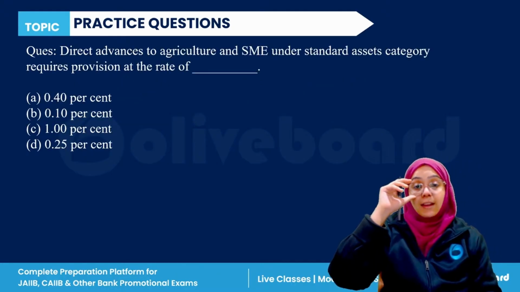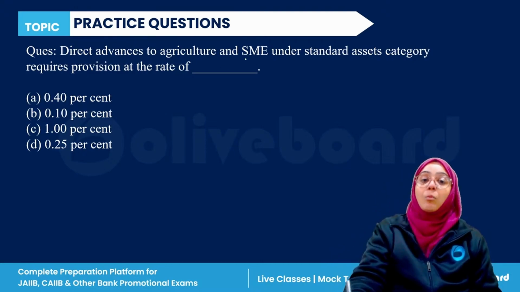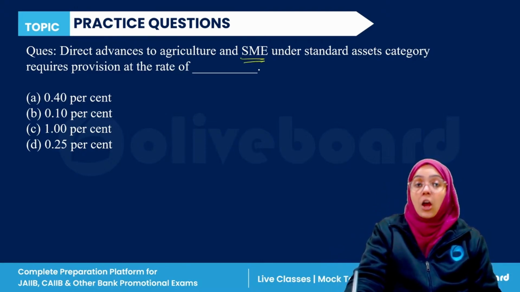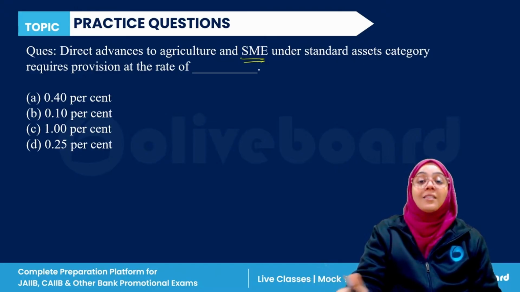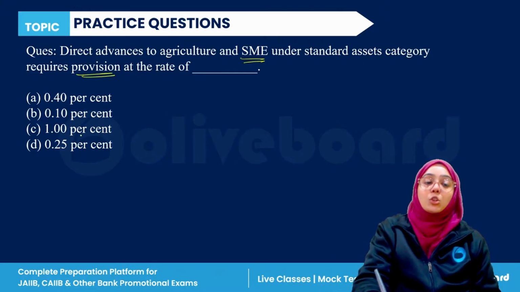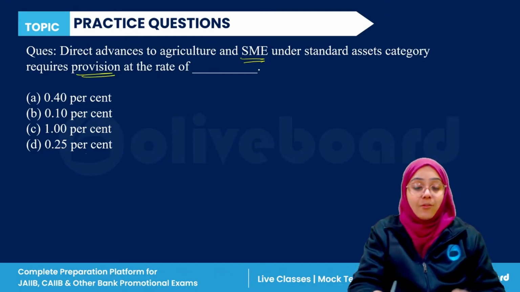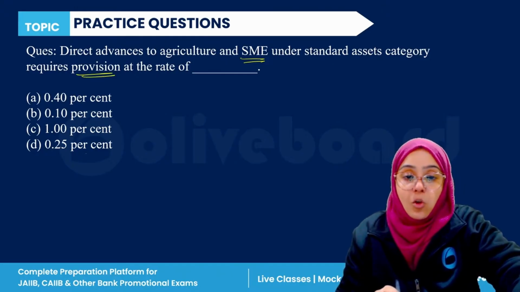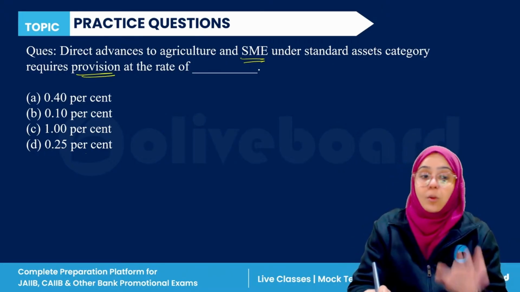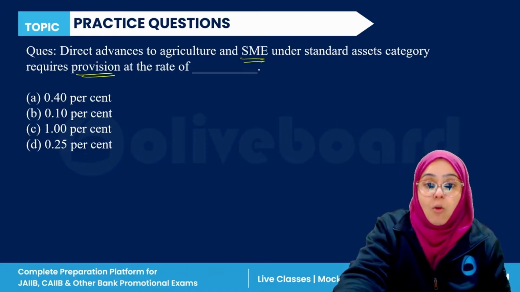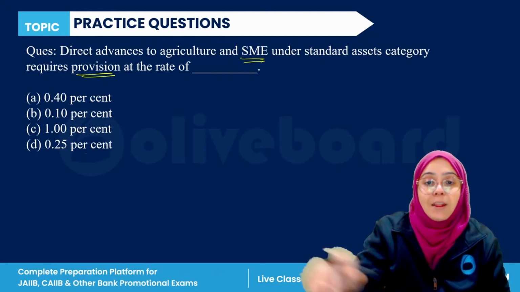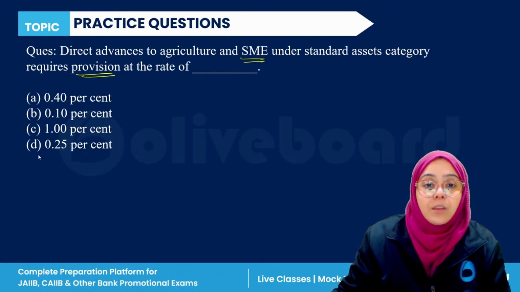Next question. Direct advances to agriculture and small and marginal and micro enterprises under standard asset category require a provision at the rate of which percentage? It is a very good question and a very easy question because it is related to what? It is related to the simple figures. So if you want to answer this question, everyone just please answer this question.